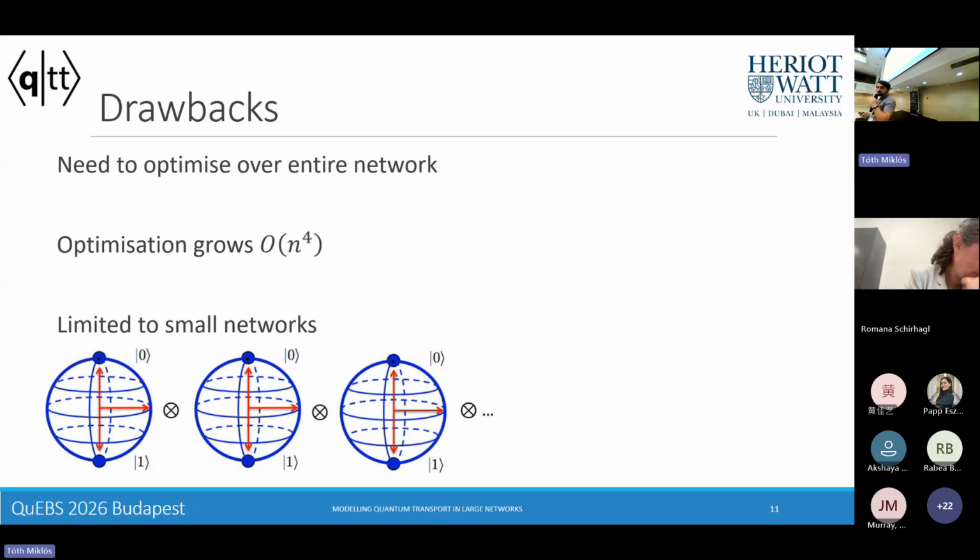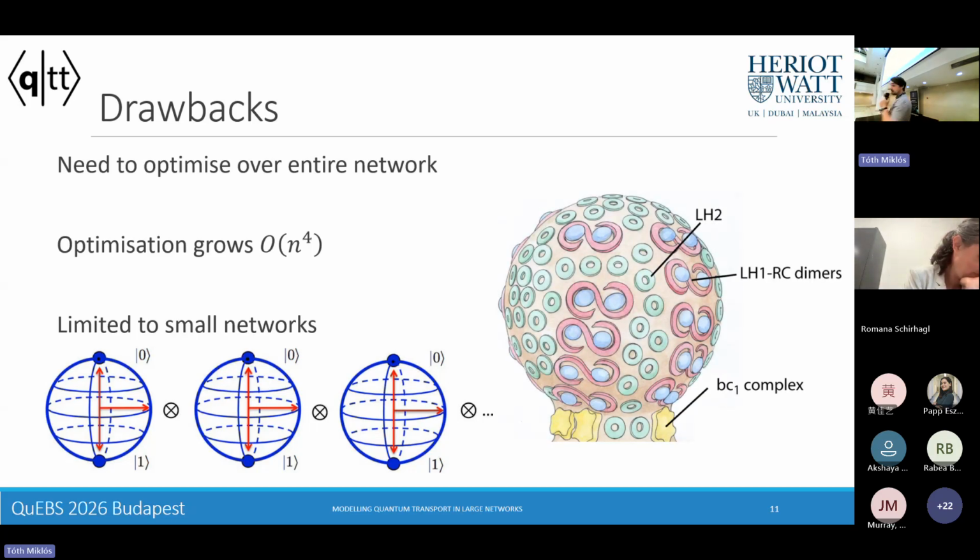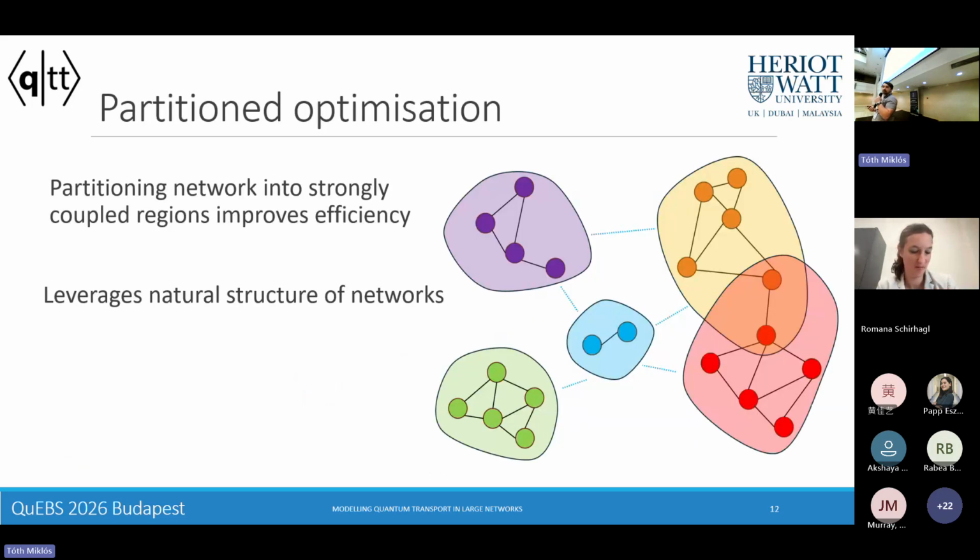But we thought, if we go back to our chromatophore system and take two spatially disparate molecules in this network, is it obvious that their optimization should have any meaningful effect on one another? So following this idea through, we utilized a partitioned optimization approach, where we think about each site in these networks optimization only being performed with the knowledge of the most strongly coupled other dipoles in that network.